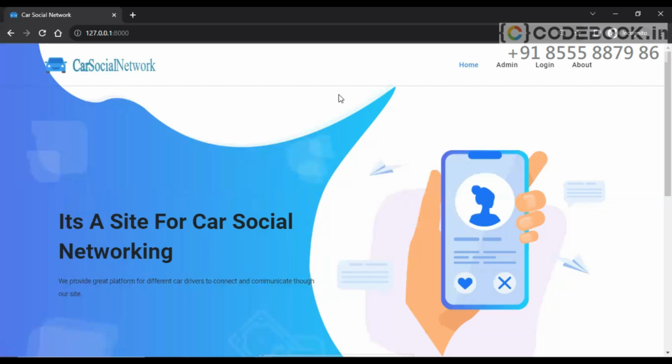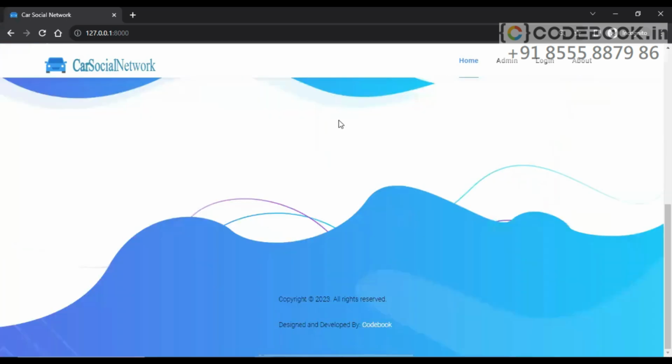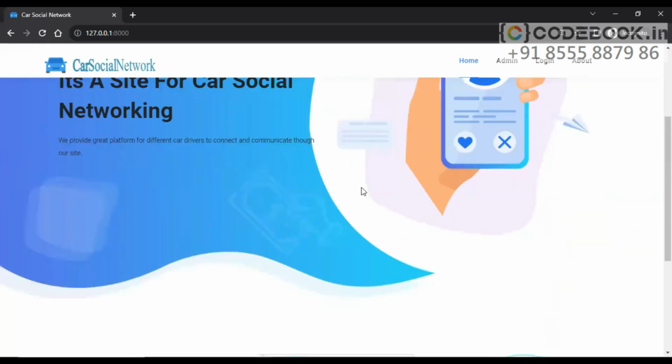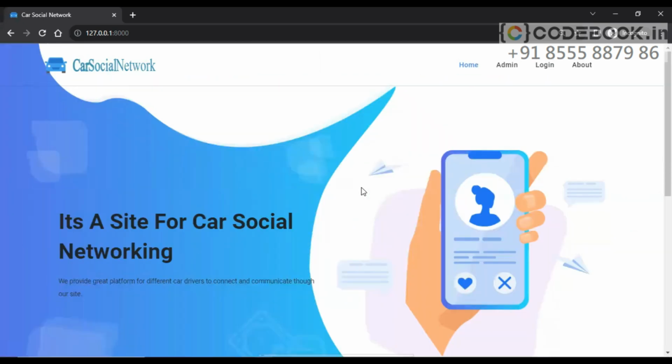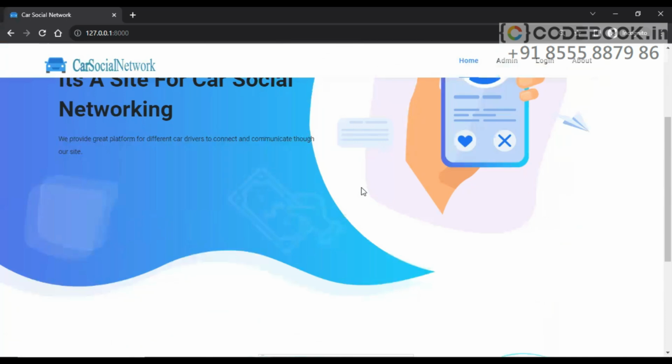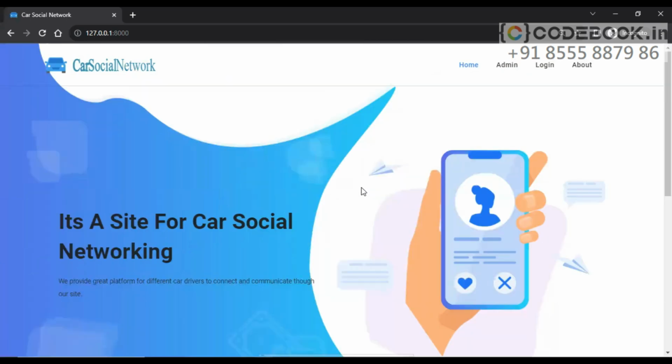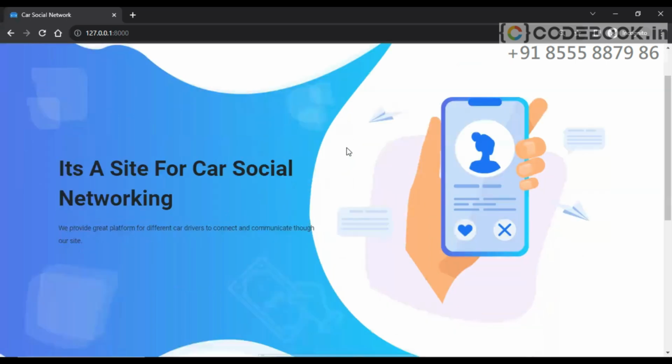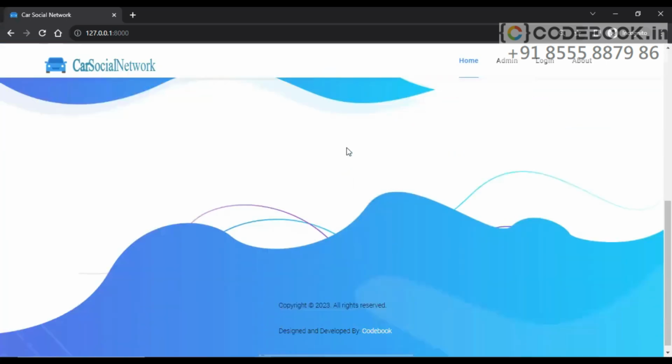This is the landing page of our project. Let me tell you what technologies we are using. For front-end development, we are using HTML5, CSS3, JavaScript. For backend programming, we are using Python along with the Django framework, which is the topmost framework in Python used to develop web applications. And for database, we are using MySQL. This is the user interface, the landing page you can see.